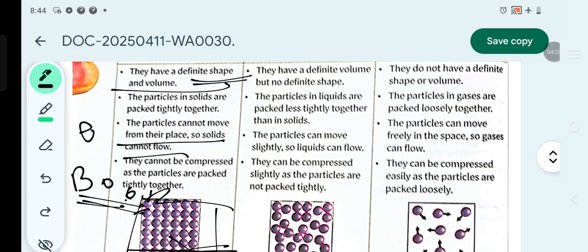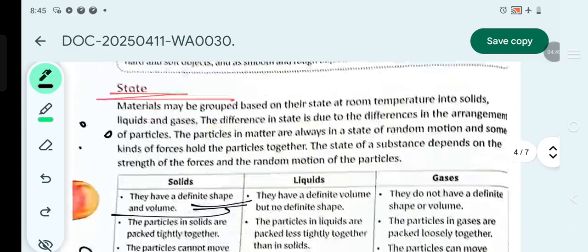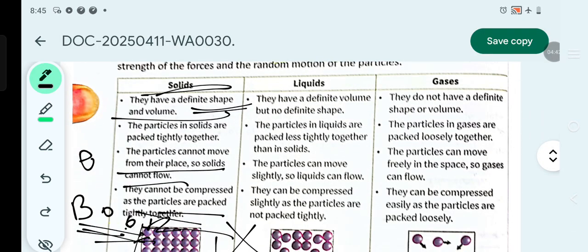Books cannot flow like water and liquids do. Next, they cannot be compressed as the particles are packed tightly together. If you try to compress a book, you cannot, because it is a solid and you can't compress a solid.